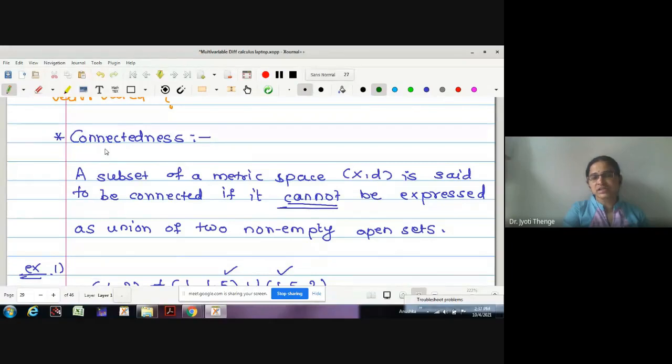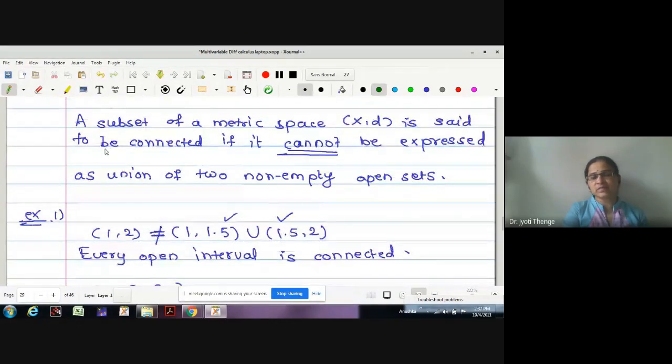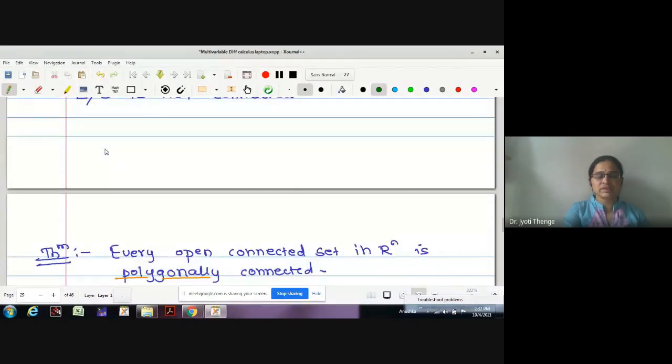Then we move towards the next concept, connectedness. Connectedness was already studied at your graduation level. Connectedness means that a subset of a metric space is connected if we cannot separate it, that is, if we cannot write it as the union of two non-empty separated sets. I have told you with an example.